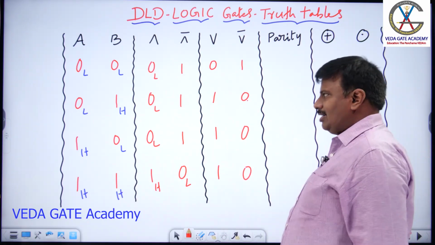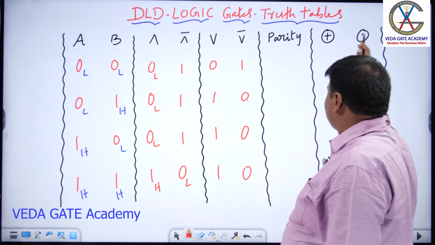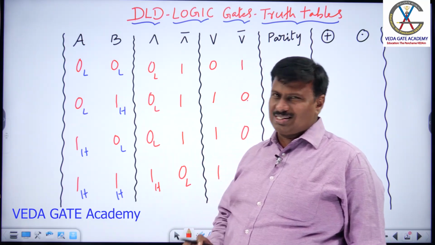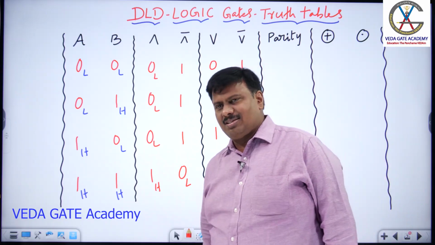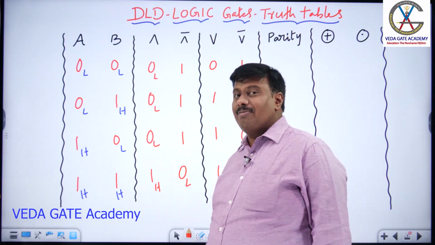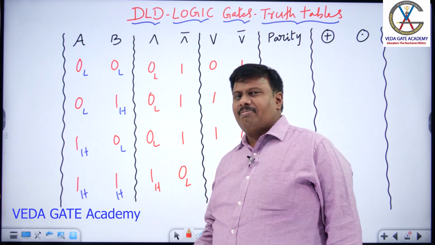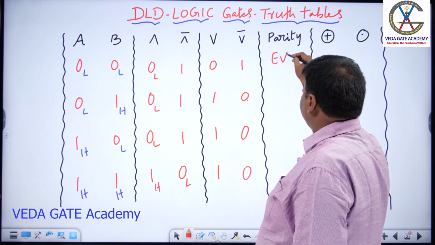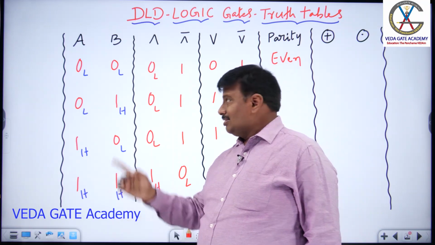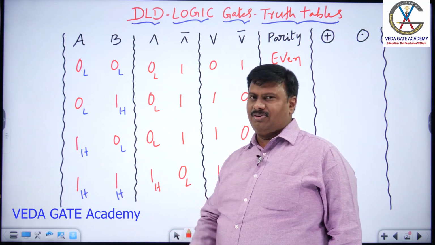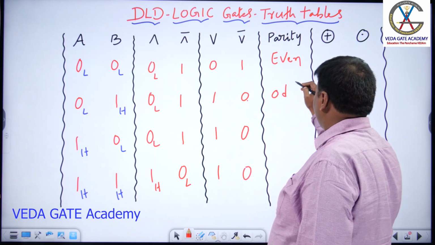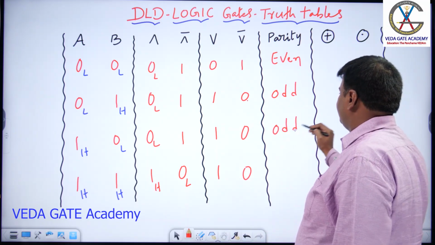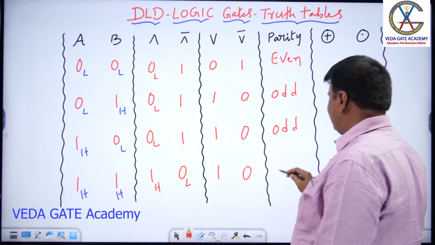Now, let us study the meaning of parity to decide the output of XOR and XNOR. When both are 0, there is no high signal, no ones are available. So 0 number of high signals, 0 is even, so it is even parity. I told you already in the previous slide, parity means number of ones. Now here parity is even. Next we go with a single one, so odd number of ones, parity is odd. And here single one, parity is odd. And here two ones, parity is even.